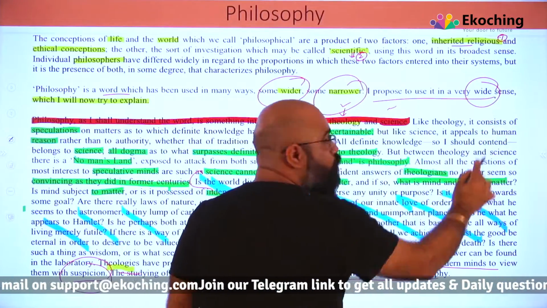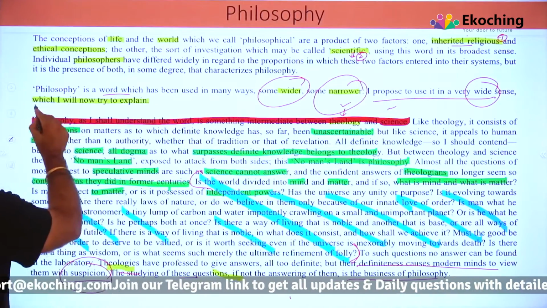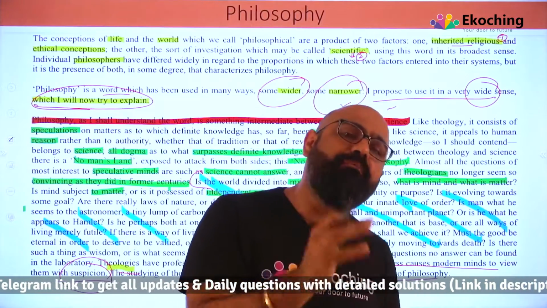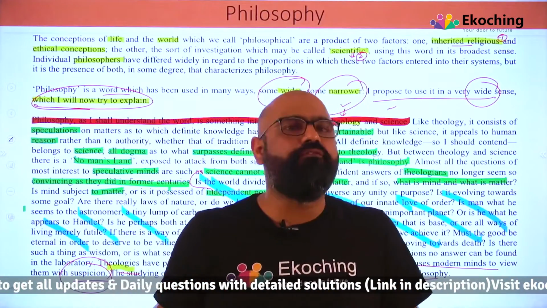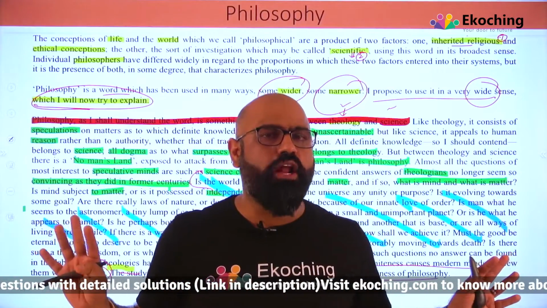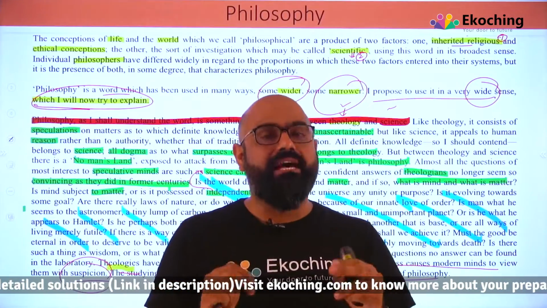I propose to use in a wide sense, and which I will now try to explain. This phrase is giving me that feeling that he can be a philosopher as well. So I can't say he's not likely to be a philosopher or a historian, because these two lines are mentioning that.